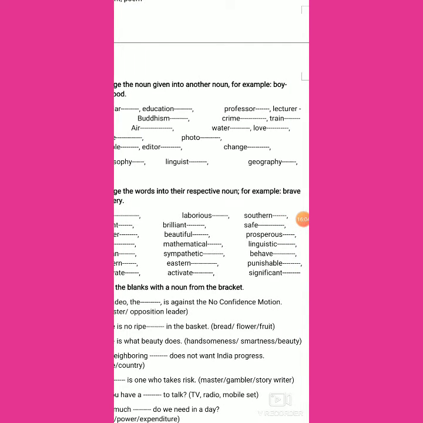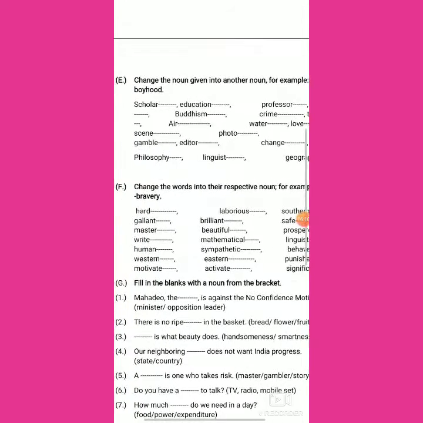So hardship, hard adjective, and from that hard we have abstract noun hardship by adding suffix. Laborious, ous, is the adjective marker, and when we remove ous, then labor is left, that is noun form. Southern, now from southern we have noun south.